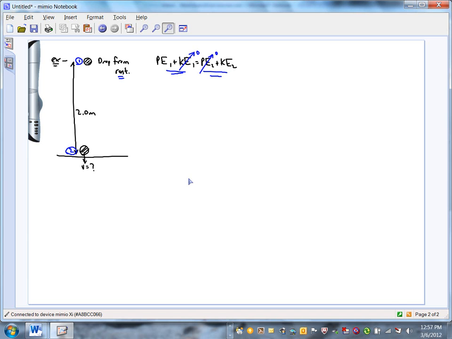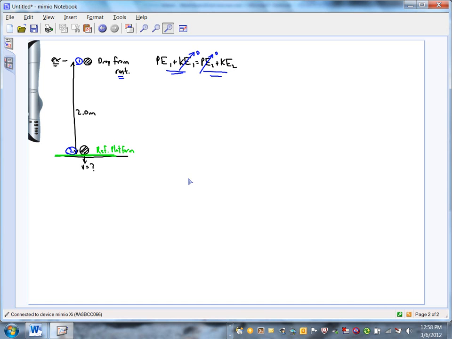And that's true as long as we call position 2 our, what was the name for that? Remember what we call the place where we're defining the potential energy to be 0? Yeah, we call that our reference platform. So really, Tyler, in your mind, you're saying we're going to call the floor the reference platform. We're going to define that as being 0. Now, could you have made position 1 your reference platform instead and crossed out PE1?